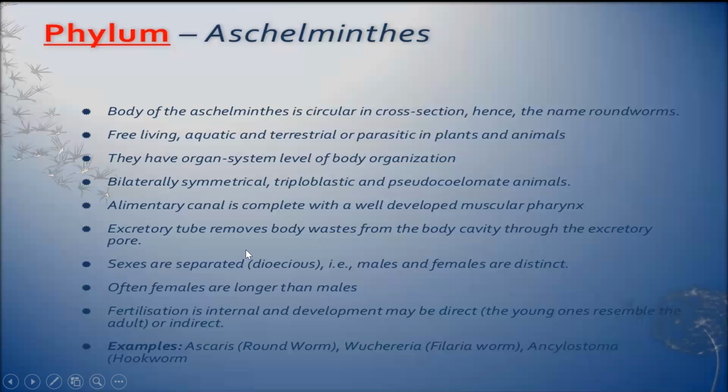Excretory tube removes body waste from the body cavity through the excretory pore. Sexes are separate. Male and female are separate. Often females are longer than males. Fertilization is internal and development is direct, or it can be indirect also. Examples, Ascaris, roundworm, Wuchereria, filarial worm, and hookworm, Ancylostoma.